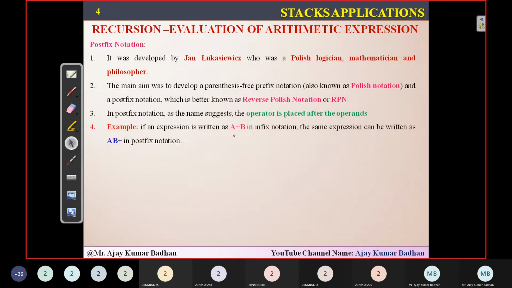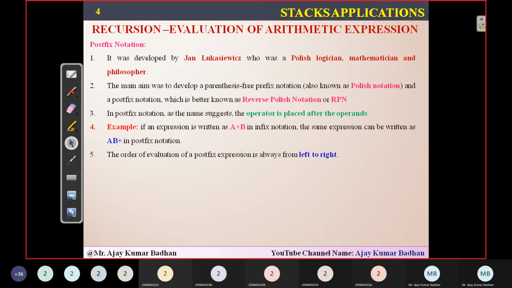So let's take an example. The same example, I have taken A plus B. This is an infix notation, so that can be written as AB plus. If you see here, the plus operator, I have placed after those two variables, or you can say the two operands. Whenever you represent an operator after the operands, we call it a postfix notation. The order of evaluation of the postfix expression is always from left.